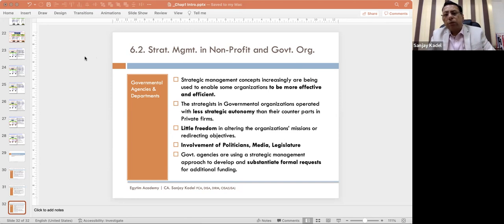Now coming to business level strategies. Chapter number 5 talks about business level strategy. In this, one of the very good strategies we will discuss, a very popular model called Porter's 5 forces model. What is Porter's 5 forces model? It is a model which will help you in analyzing the competitive pressure in the market.